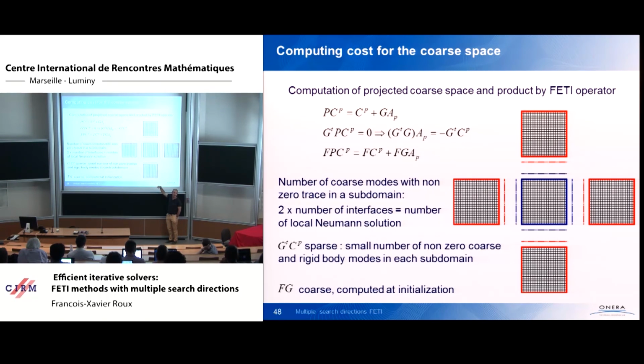And so F times these vectors will be non-zero only on the interfaces of the two subdomains that share the interface on which the initial vector is non-zero. So FC is also a coarse space. FG is also a coarse space, and so on and so forth. And FG can be computed once for all at the beginning. Okay, so this can be computed in parallel, and this is coarse.